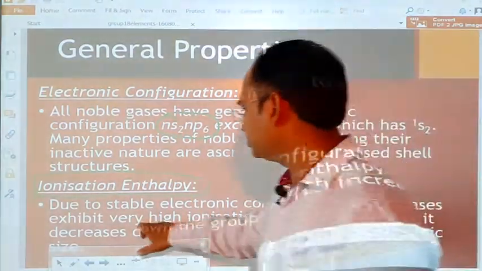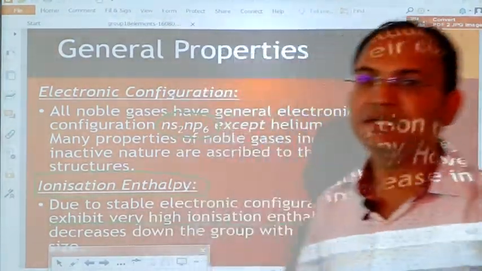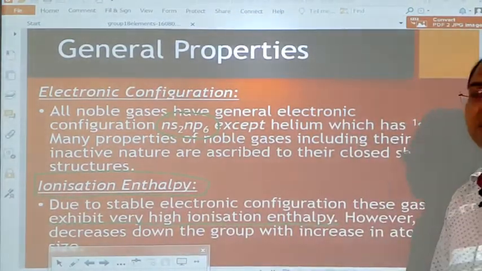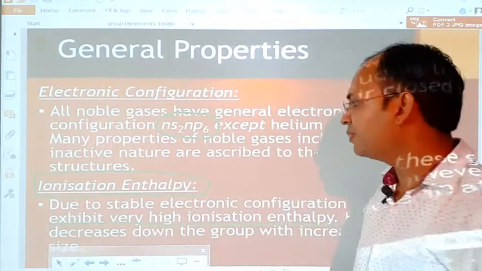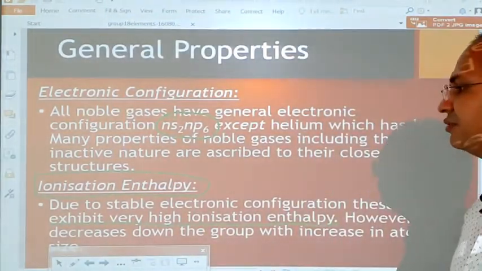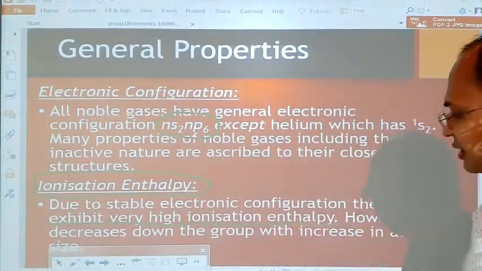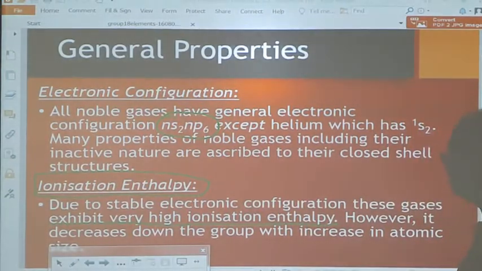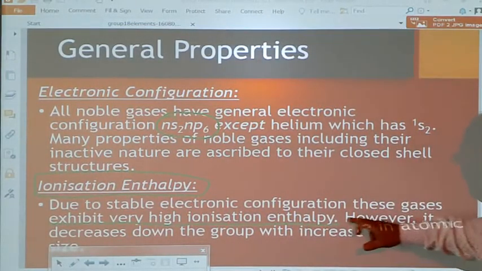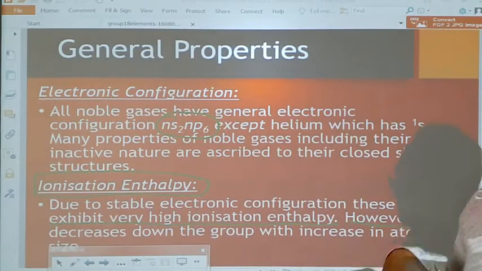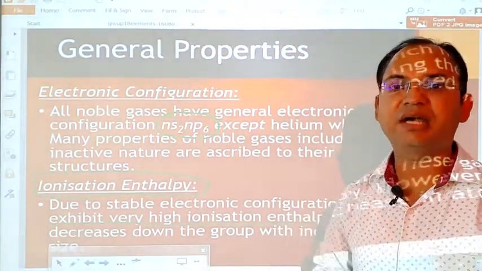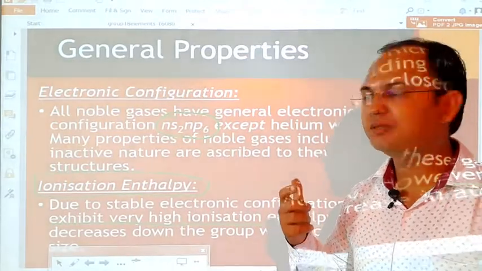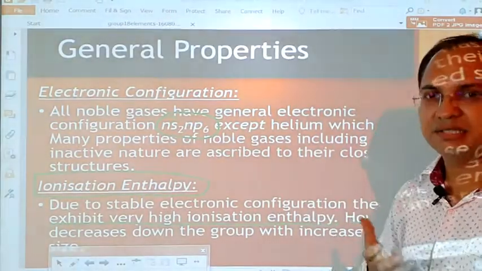It is a very important property of the group 18 elements that their ionization potential is very high. In order to remove the electrons, we need a large amount of energy. It decreases down the group with an increase in atomic size. Whenever we move down the group, the ionization potential decreases. What is the reason behind the decrease in ionization potential with increasing size?